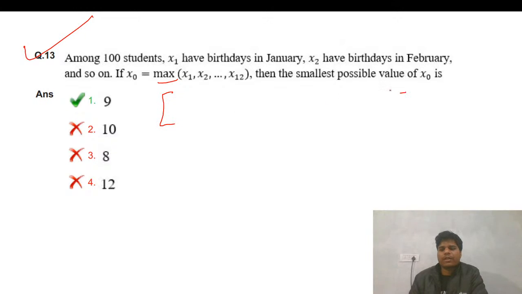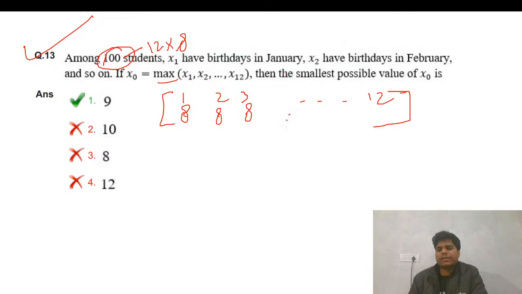I think I have discussed this type of question in set theory. We have 100 students and 12 months. The nearest multiple of 12 to 100 is 12 into 8, which becomes 96.